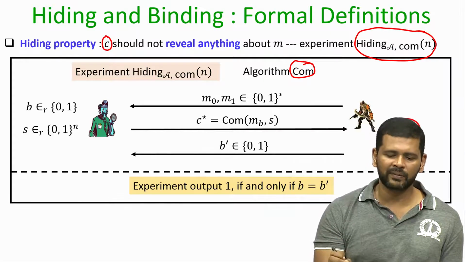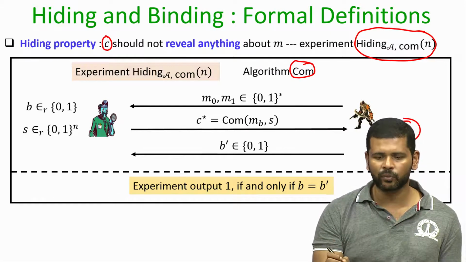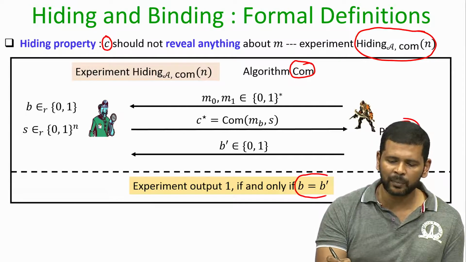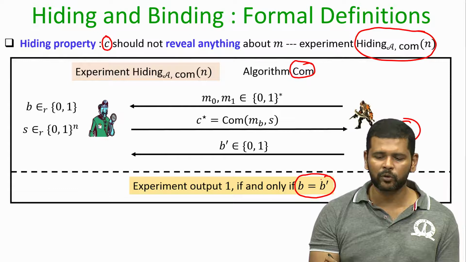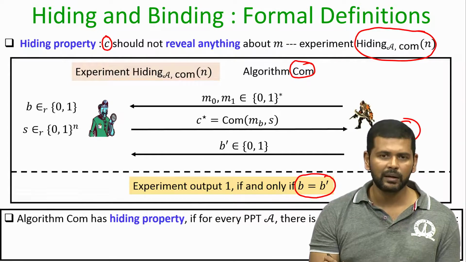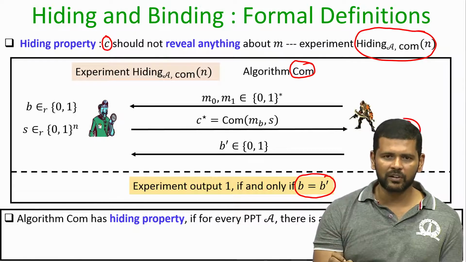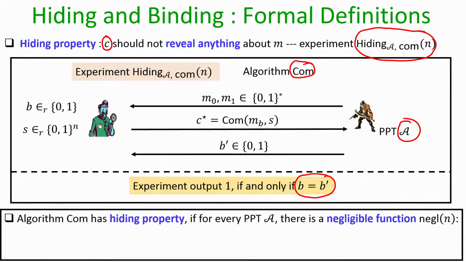And our security definition is as follows. We say that the output of the experiment is 1, or the adversary has won the game, if it could correctly identify the message which has been committed in C star, namely its output B dash is equal to B. And we say formally that a commitment algorithm COM satisfies the hiding property if for every polytime adversary participating in this experiment there is some negligible function such that the probability that the adversary can win the hiding experiment is upper bounded by half plus the negligible quantity.